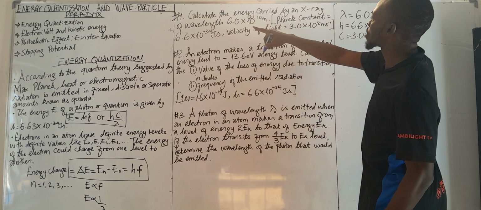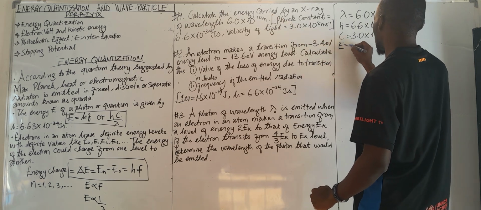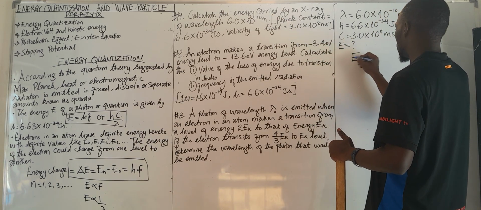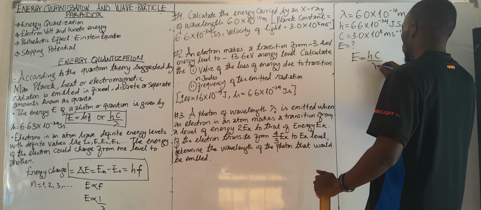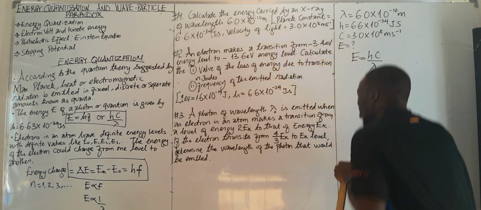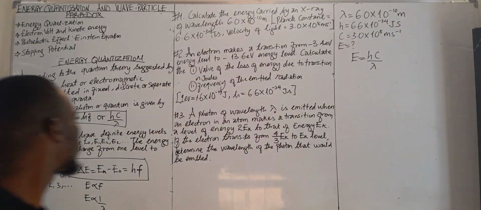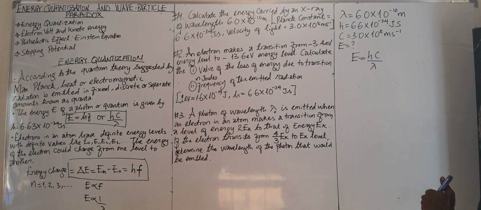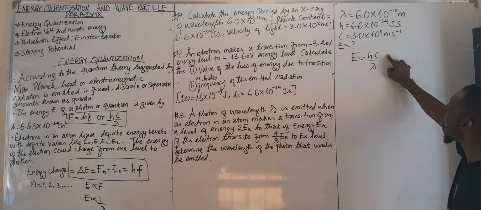Now we are asked to calculate the energy, calculate E. So we all know that E equals hc over lambda. You don't need to cram so many formulas. Just know that energy is equal to hf, and I know frequency is related to wavelength with speed.